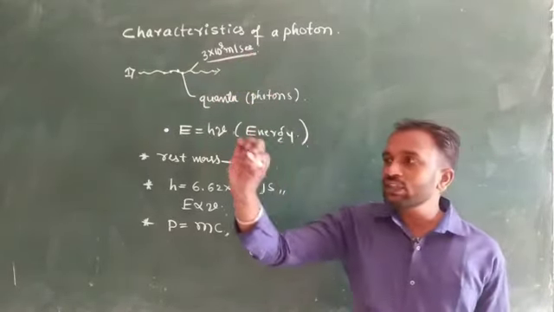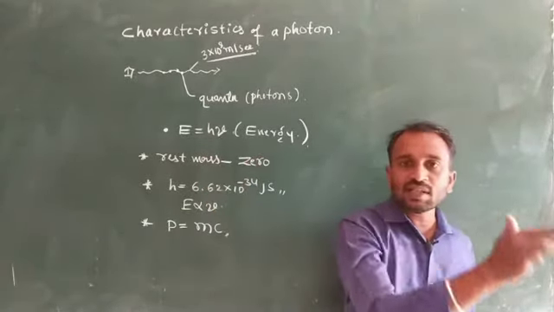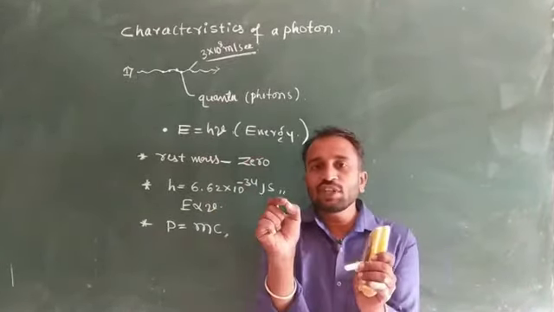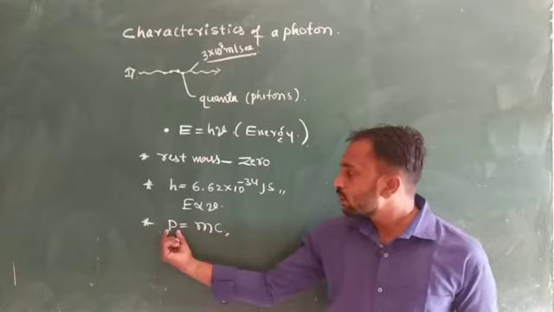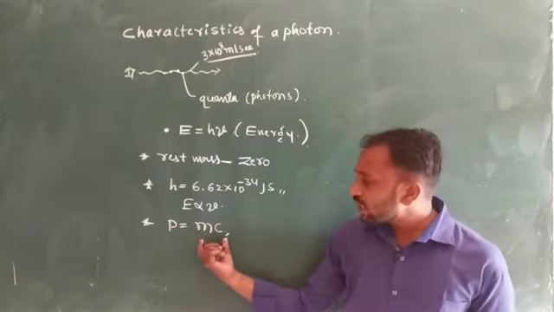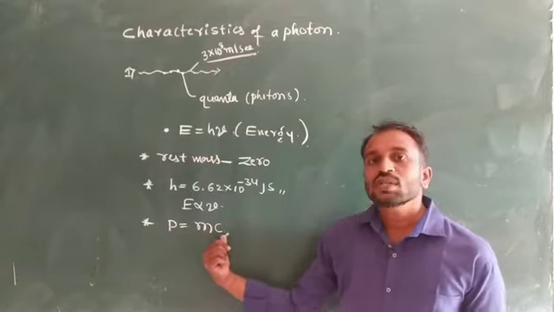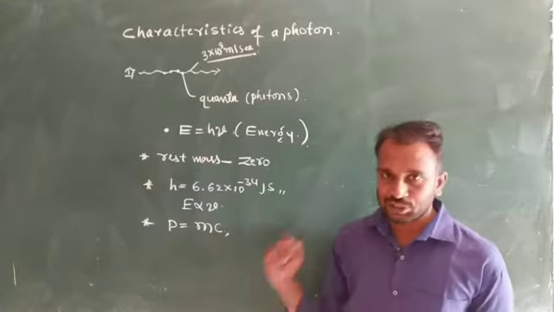Light rays have packets of energy. It means a radiation has packets of energy, and these packets of energy we call quanta. Energy is nothing but E equal to h nu, and this energy depends upon the frequency. The rest mass of a photon is 0. And the momentum of this photon is P equal to mc. Why do we consider c here? Because c is nothing but the speed of light.